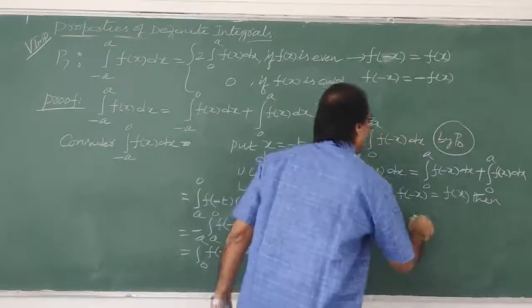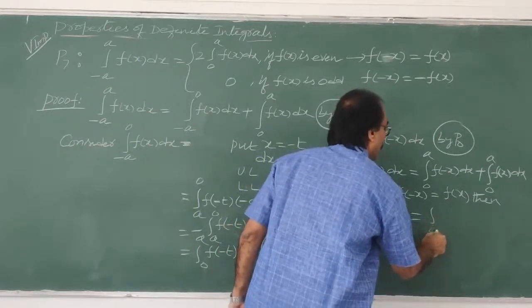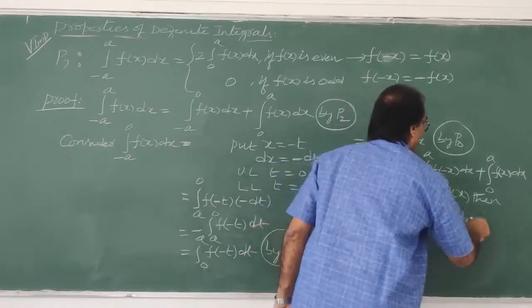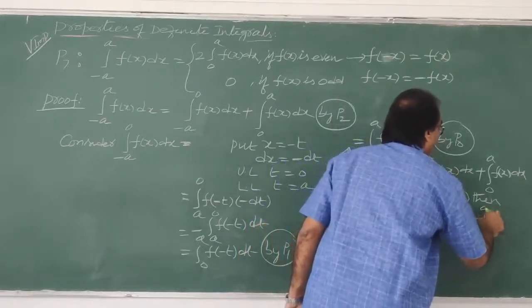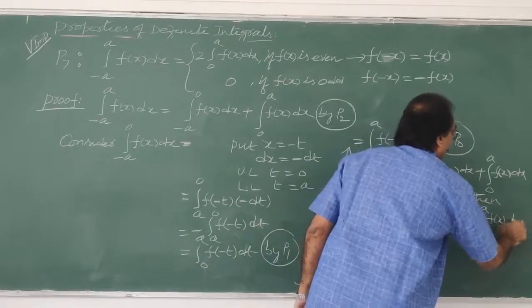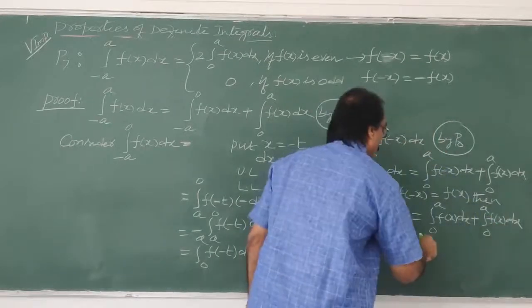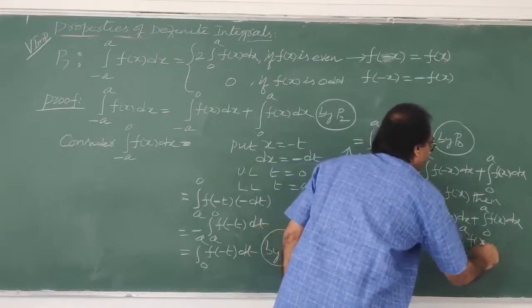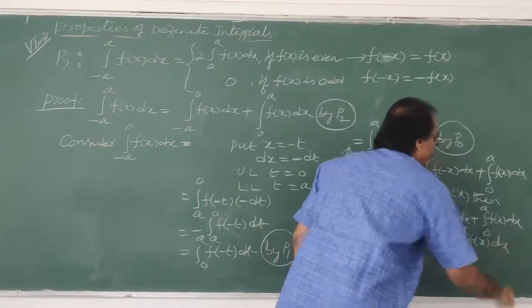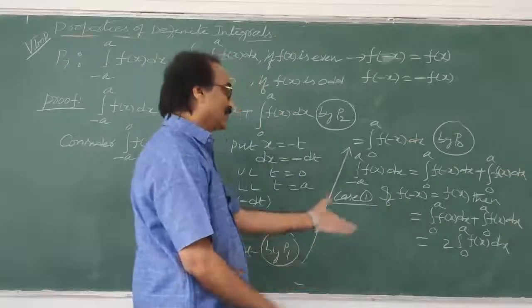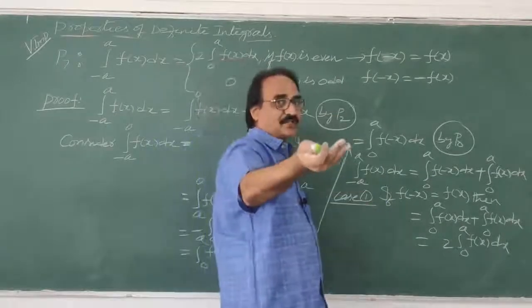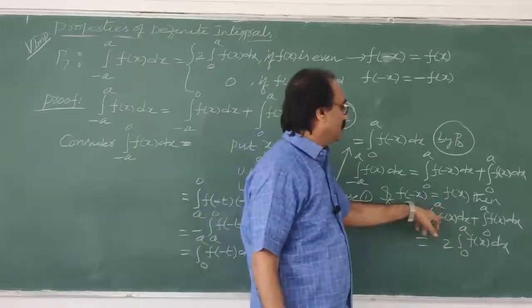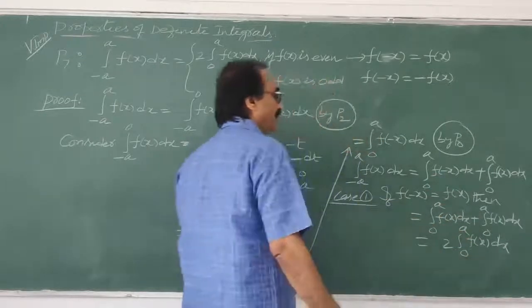Then it is equal to integral 0 to a f of x dx plus integral 0 to a f of x dx. Together how much will you get now? Together 2 into 0 to a f of x dx. Correct or not? Same story here also. There f of 2a minus x is equal to f of x. So here f of minus x is equal to f of x. Then what happened? These two are the same. 2 into 0 to a f of x dx will come.